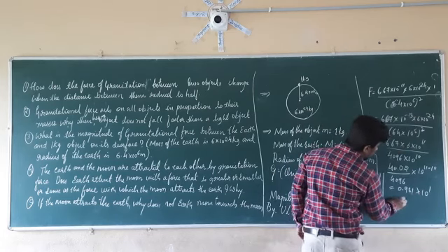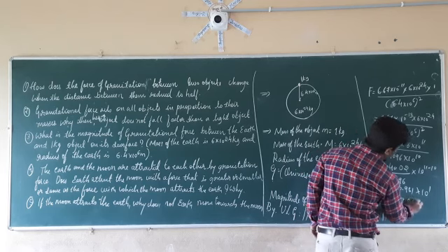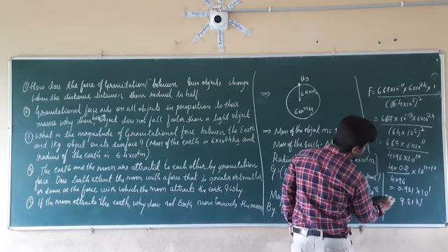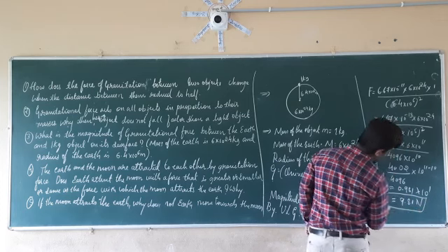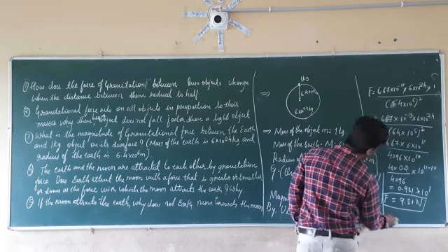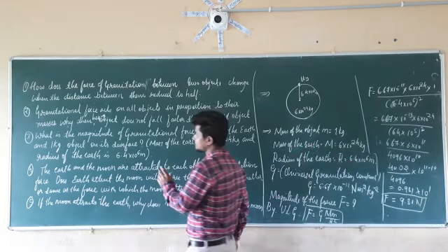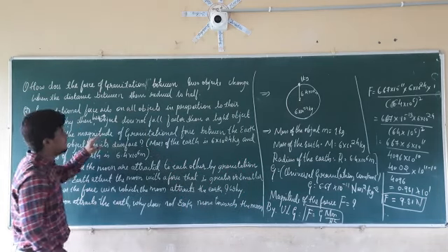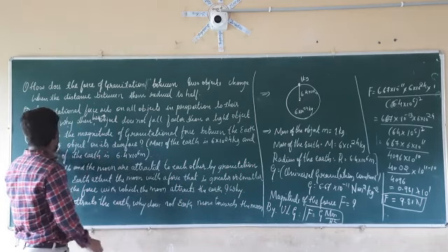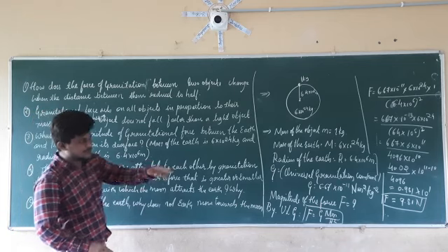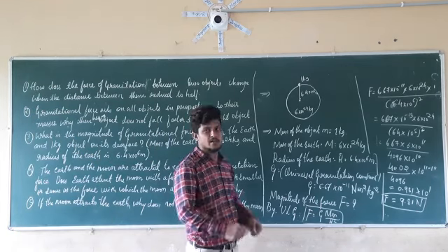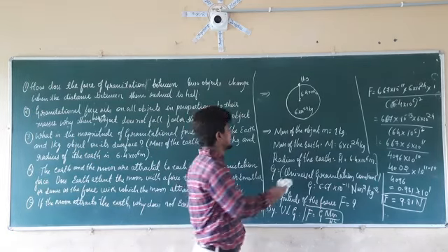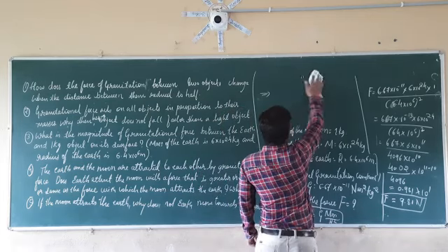So it is equal to 9.81 newtons. Therefore, the magnitude of the gravitational force between the earth and a 1 kg object is equal to 9.81 newtons.